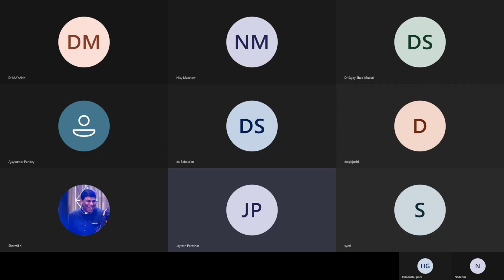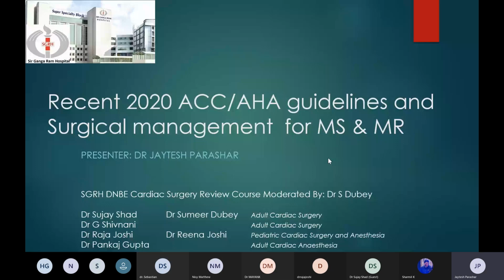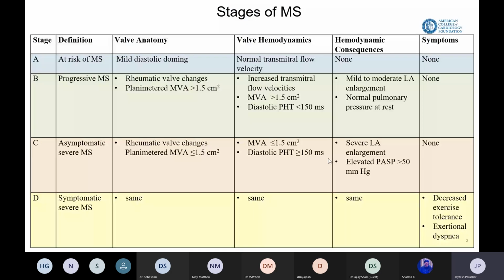For mitral valve lesions, MS, and we will be discussing only primary MR, not secondary MR today, and the surgical management for the same. So before going directly to the 2020 guidelines, we should know some basic stages of mitral stenosis and mitral regurgitation. They have classified these stages into four categories: A, B, C, D, according to the valvular anatomy and hemodynamics and its consequences and the symptoms.